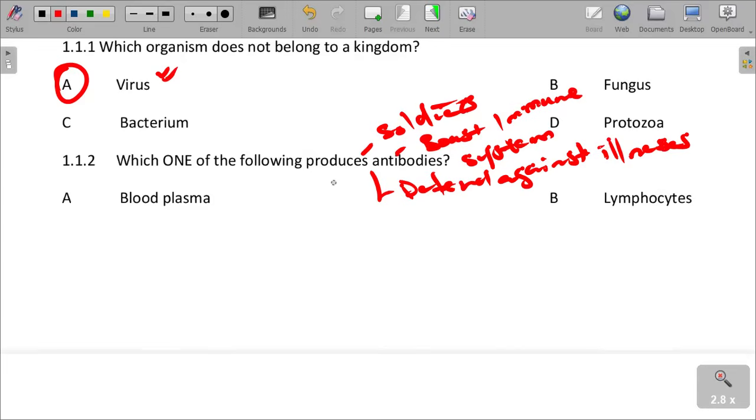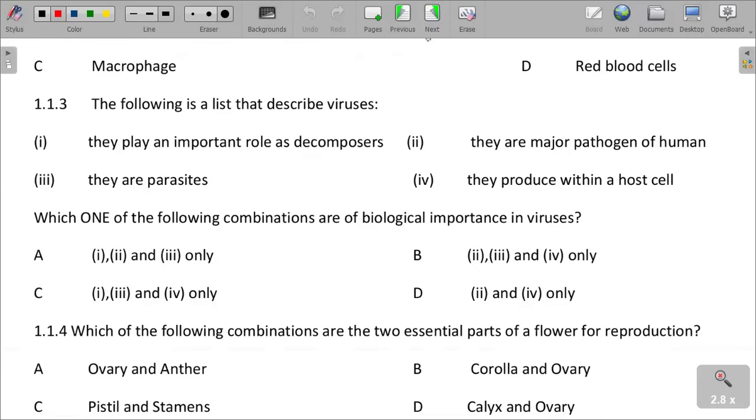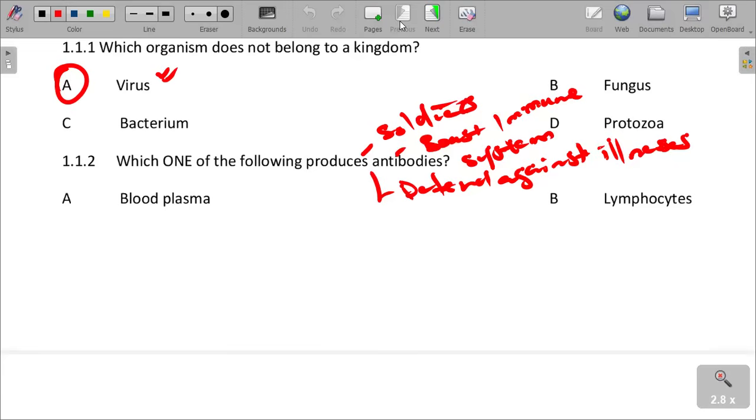The one that produces antibodies is the lymphocytes. If you check, red blood cells carry oxygen, the macrophage, and lastly the blood plasma do not produce antibodies.